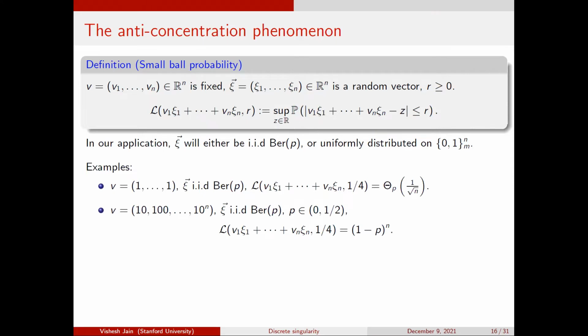Let's give some examples of what we've seen before. Say v is all ones, and I've chosen the radius small enough so that taking on a particular value is the same as lying in this interval. The behavior is the same. If v is the all ones vector, then the probability of taking on any particular value is at most order 1 over root n. This is a generalization of the Erdős bound.